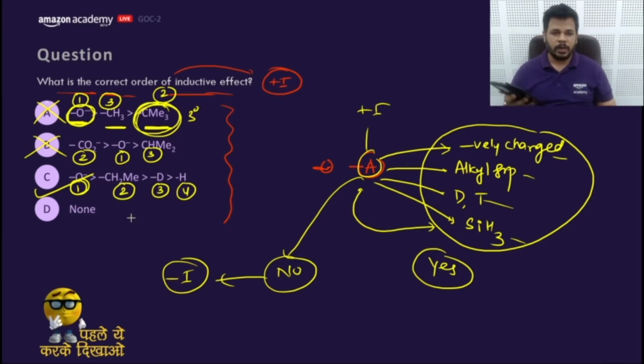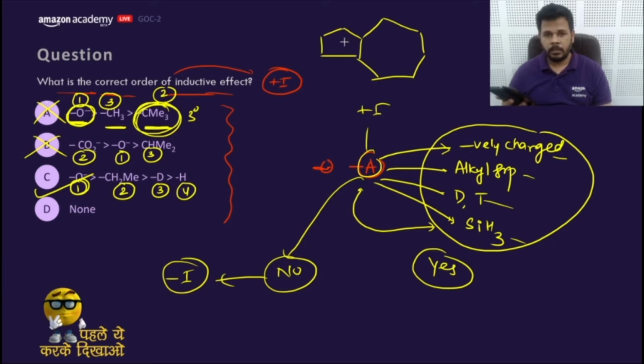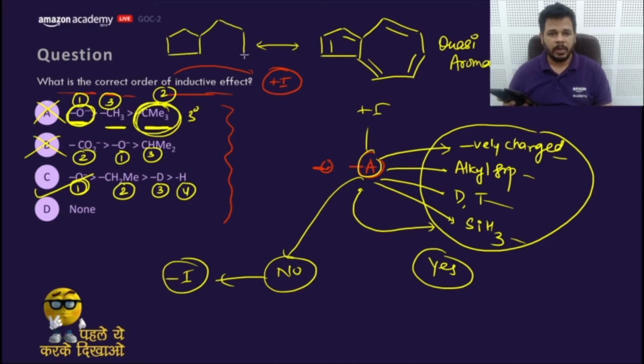Question number 1 says azulene. This is a very important compound, guys. Azulene, which confuses many of you. This is a quasi aromatic compound. This compound remains in its polar form like this. This bond shifts here, and this bond shifts here.